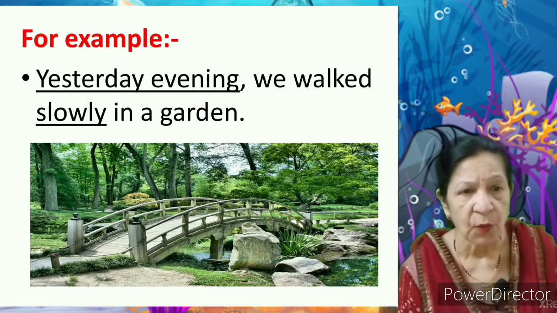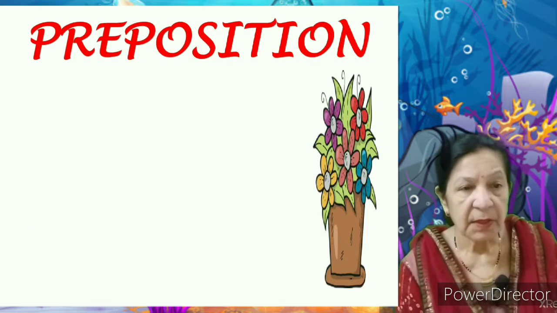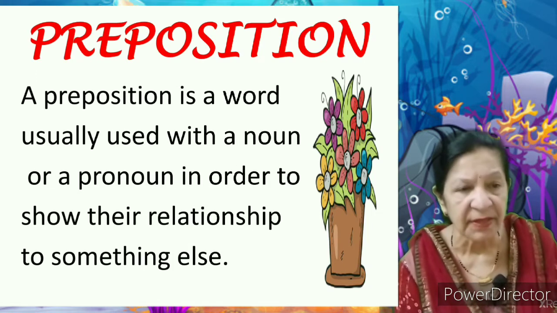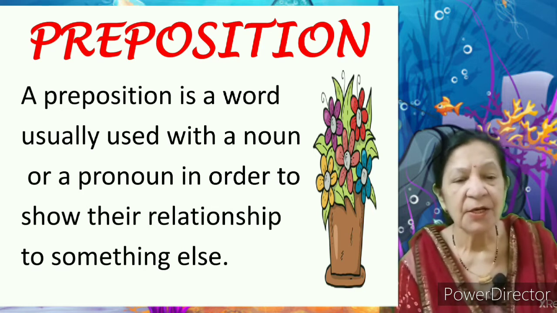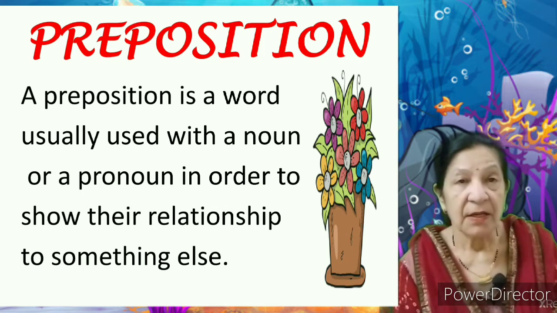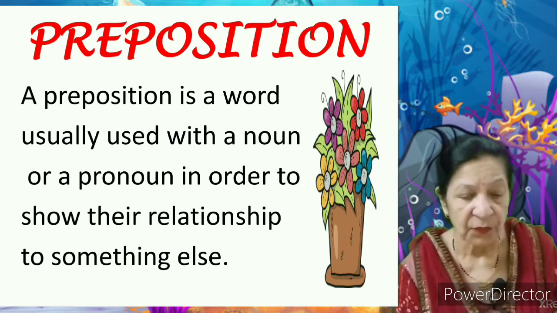Now let us know what is a preposition. A preposition is a word usually used with a noun or a pronoun in order to show their relationship to something else. Preposition is a word that is used to link noun or pronoun with other words in the sentence.